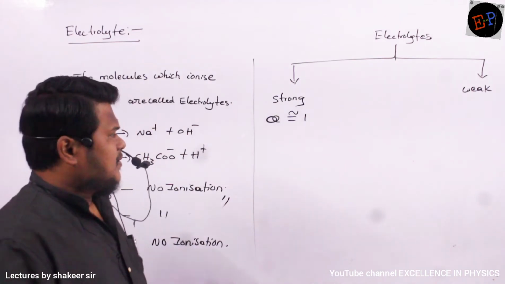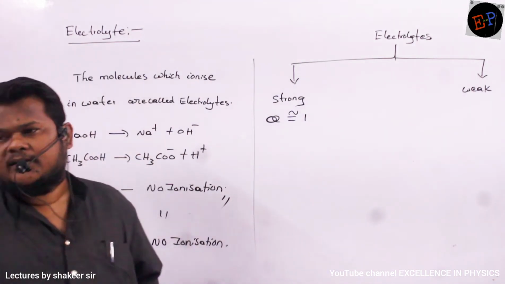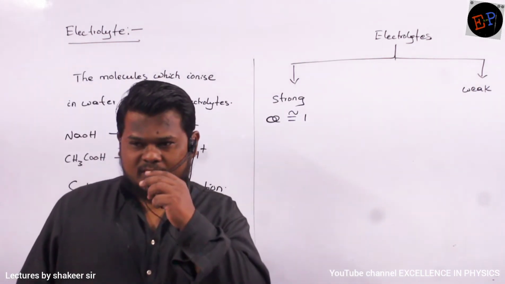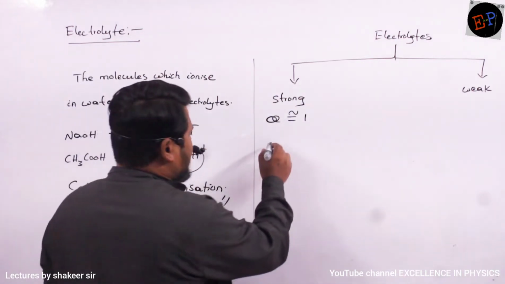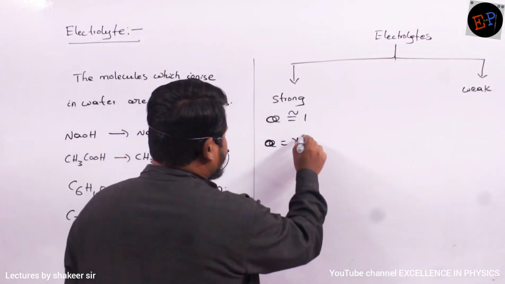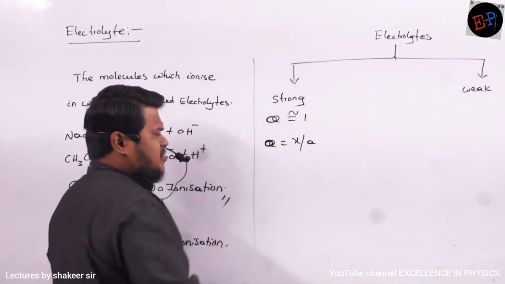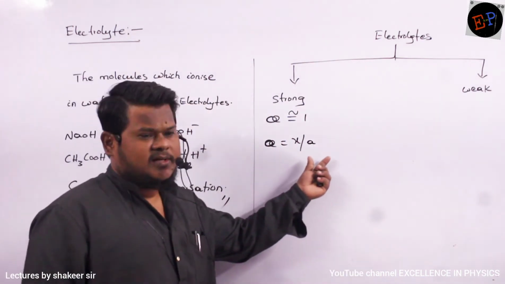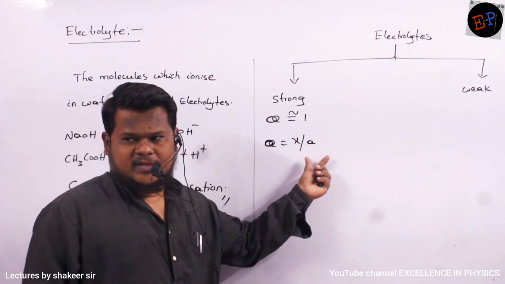Okay. So what is meant by alpha value? Already we have studied in chemical equilibrium, no? Alpha value means what? X by A. X by A, very good. So alpha is nothing but X by A. Okay? So X is the extent of dissociation and A is the number of moles of products. Are you able to understand?